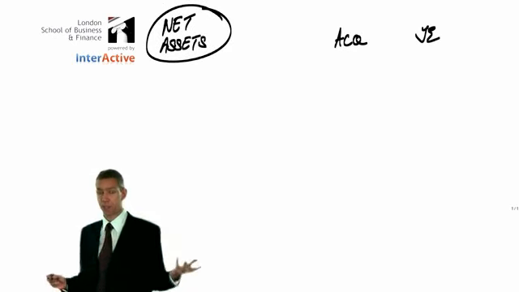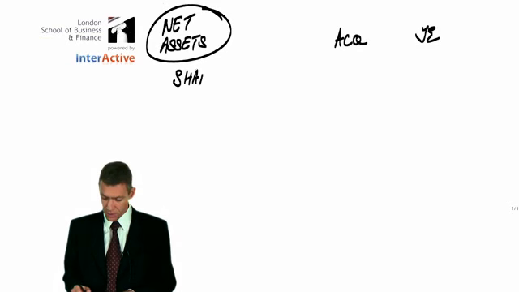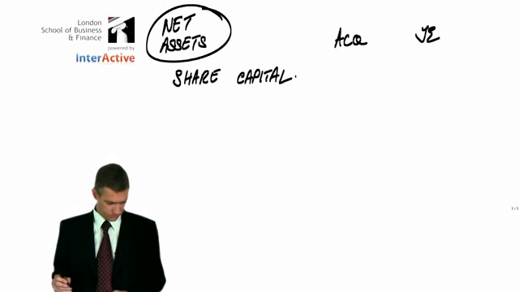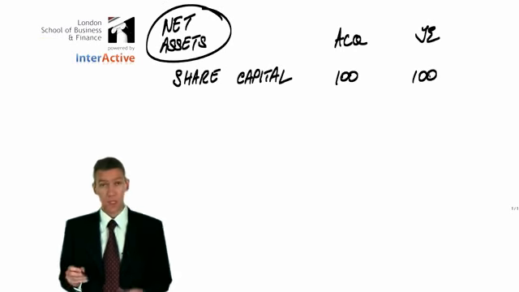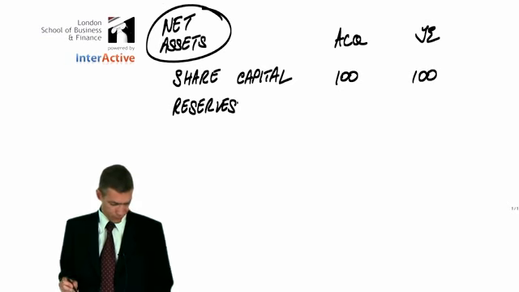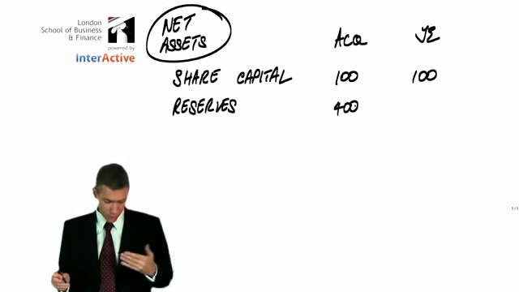As mentioned in previous recordings, we use the equity method to establish net assets, which means we start with the share capital, which never changes. Share capital was 100, so still is 100. Reserves were 400 at acquisition, and profits retained for the year were 200.